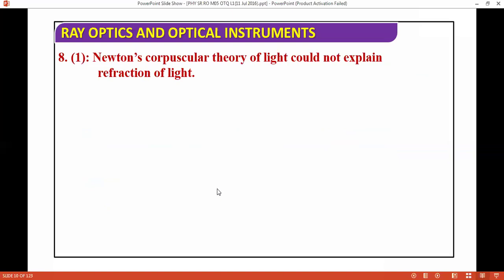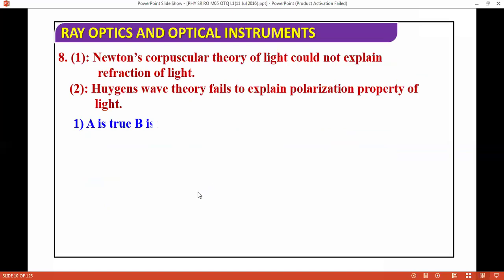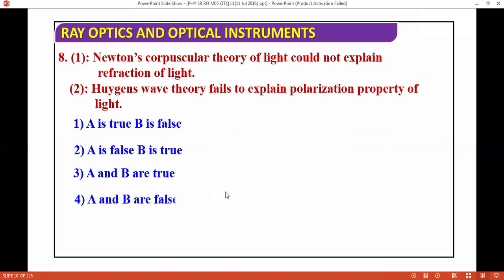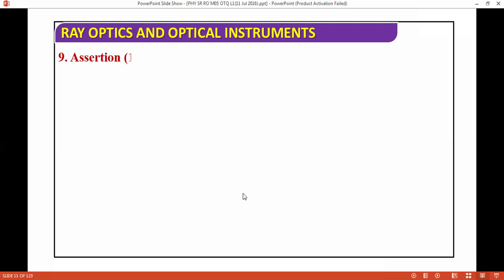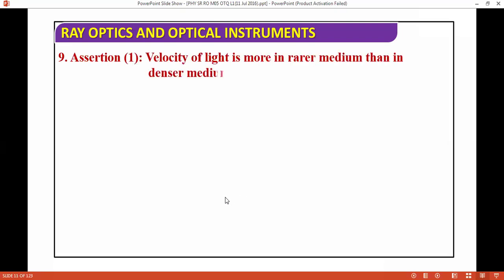Newton's corpuscular theory of light could not explain refraction of light. Huygens wave theory failed to explain polarization property of light. Okay, so correct answer options we have in front of us. Newton's corpuscular theory of light could not explain refraction of light. This is wrong. And Huygens wave theory fails to explain polarization property of light. This is correct.